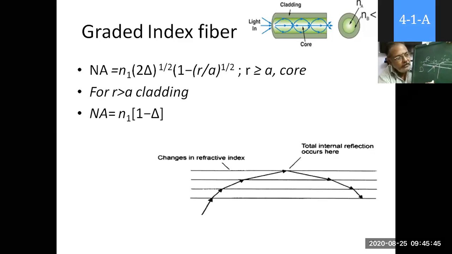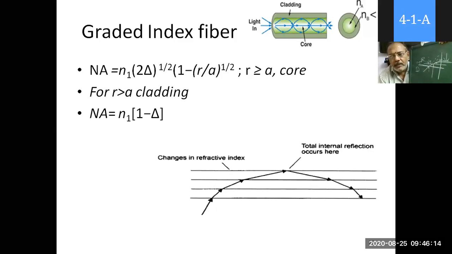Before that, see, the light propagates forward. Now at the next point, somewhere here, refraction takes place again, denser to rarer. And finally, at some point, it can undergo total internal reflection as the angle of incidence is greater than or equal to theta c.